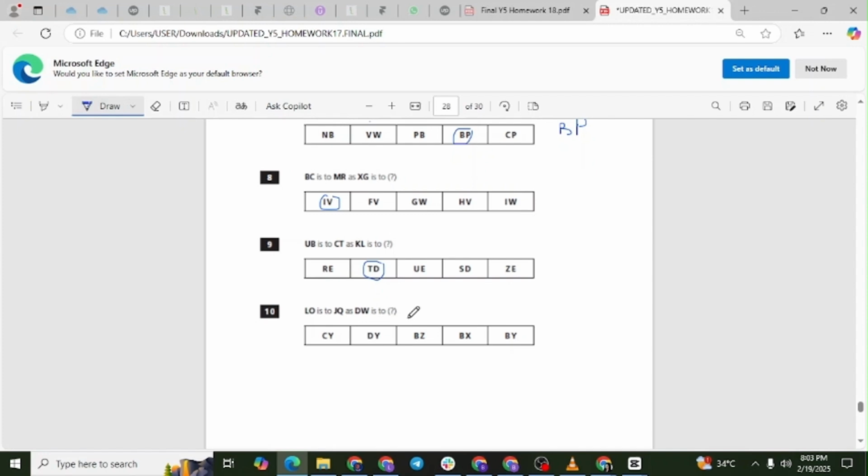For the second letters, O moves forward to Q. That's a shift of +2. Applying that to W. W is the 23rd letter. 23 plus 2 gives us Y, so the missing pair is BY.